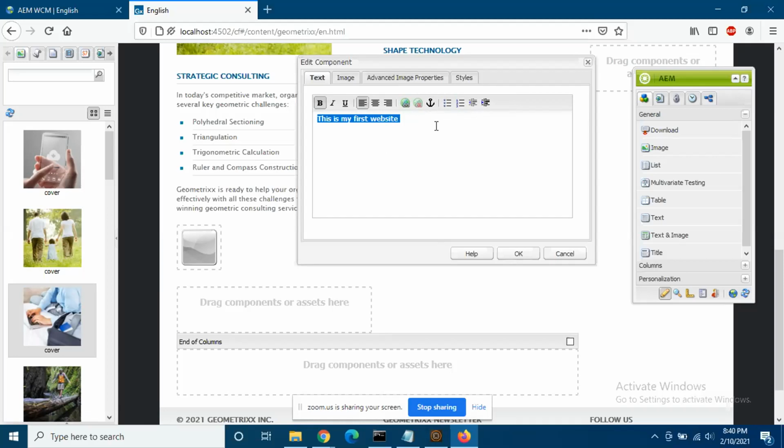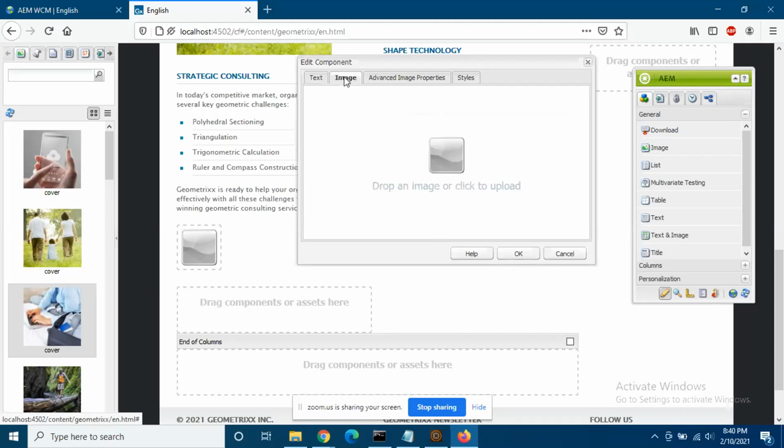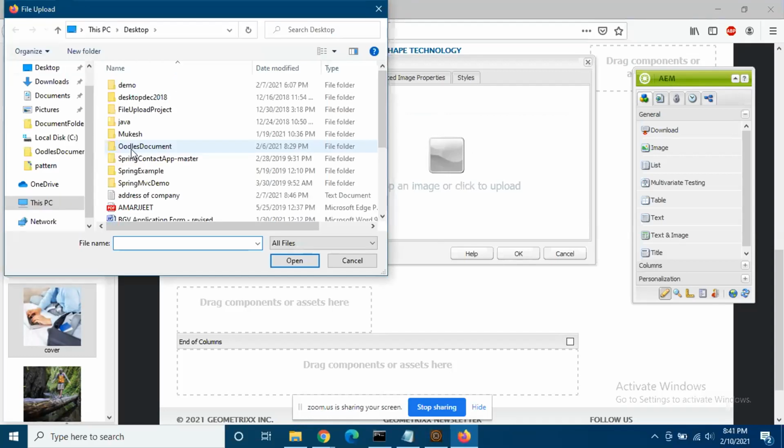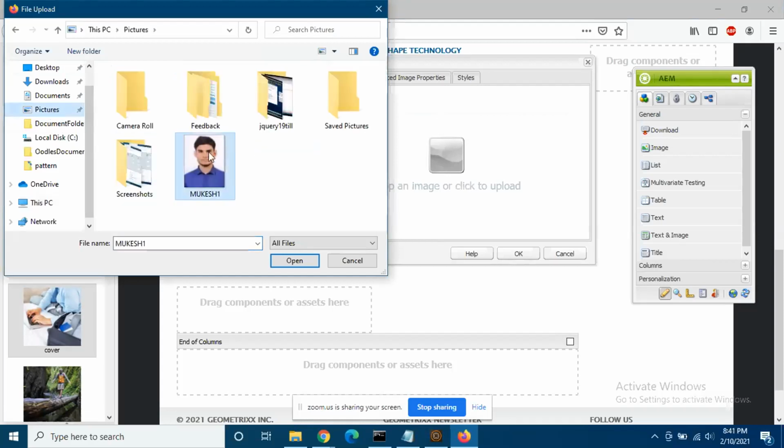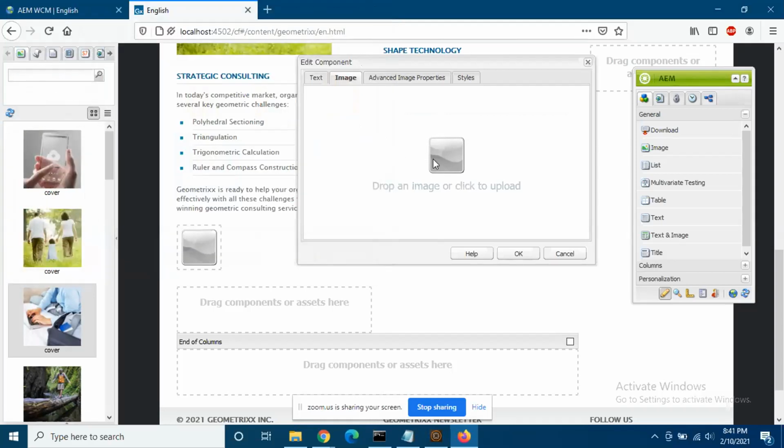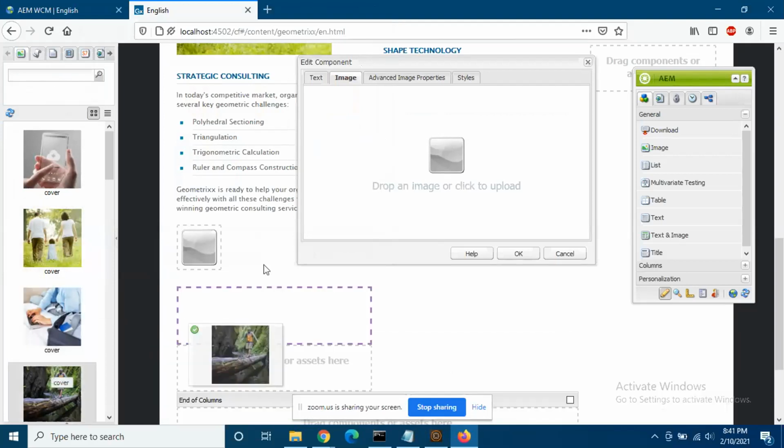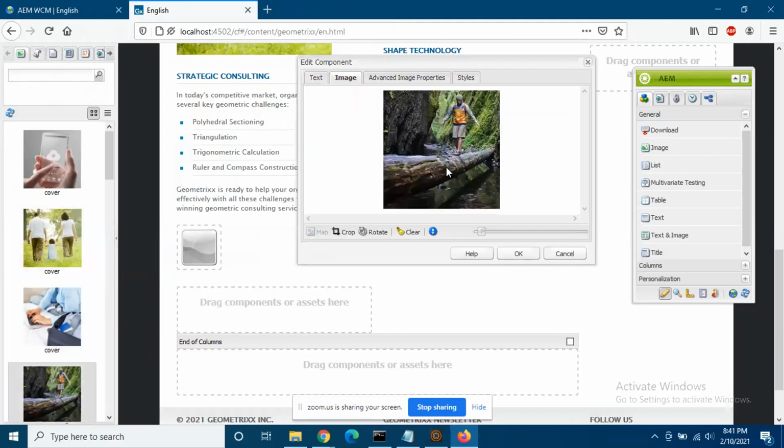Now you also want to add an image. Now go to the image tab. Now drag and drop any image that you like. You can select from your desktop, but usually it's not done like that. You generally select from the AEM itself. You first upload the image in AEM, which comes into the left box, where you see all the images. You first upload into image. So you can just drag an image and drop it here. So this is your image.